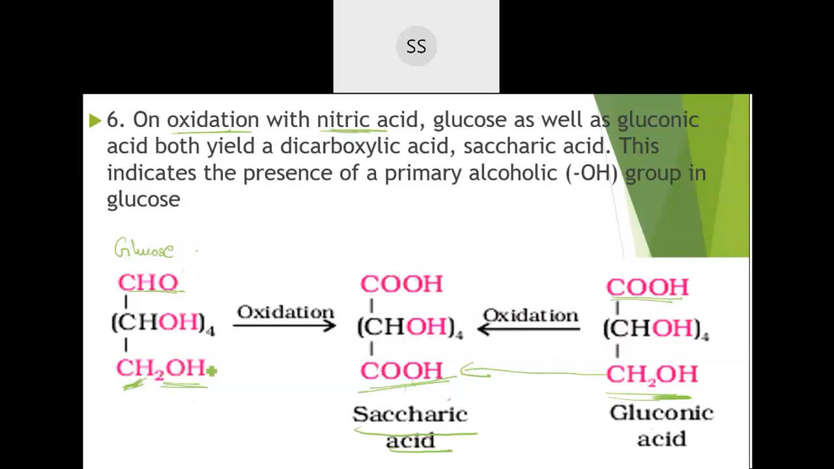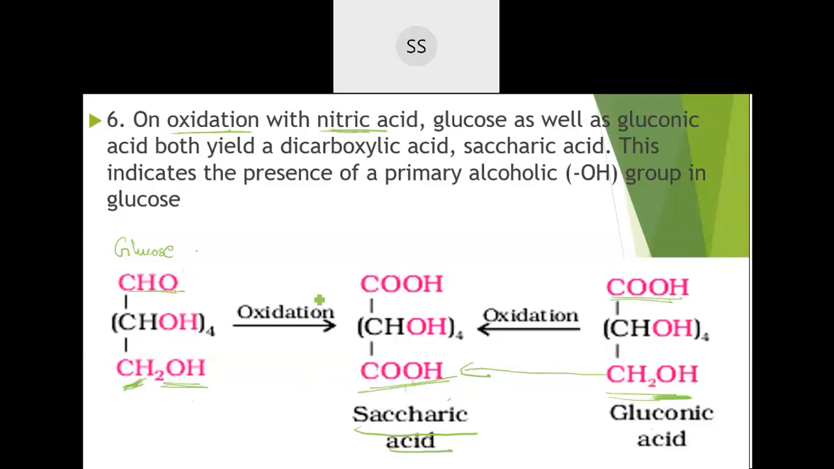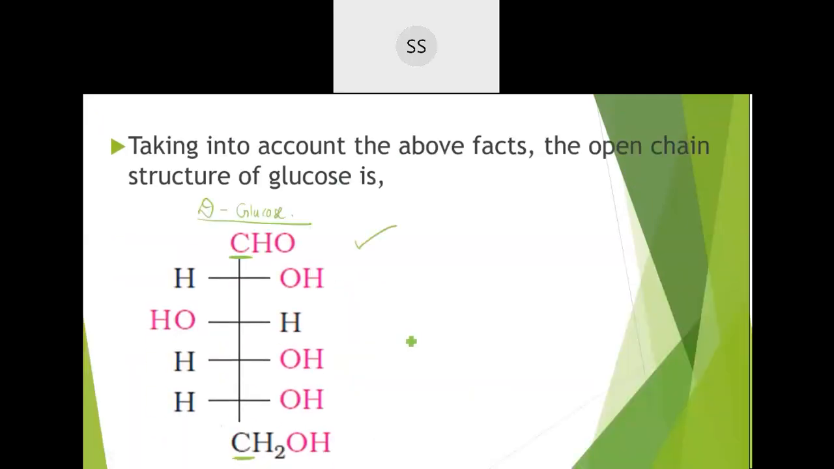Similarly for glucose, they wanted to check that the terminal group is a primary alcoholic group, CH2 attached with OH. So they oxidized it and again got saccharic acid itself. This confirms that on one side there is an alcoholic group and on the other side there is an aldehyde group. Then the final open chain structure of glucose is given. So the aldehyde is here and you have CH2OH on this side. The remaining things you need to arrange in detail, I will do in the next class.